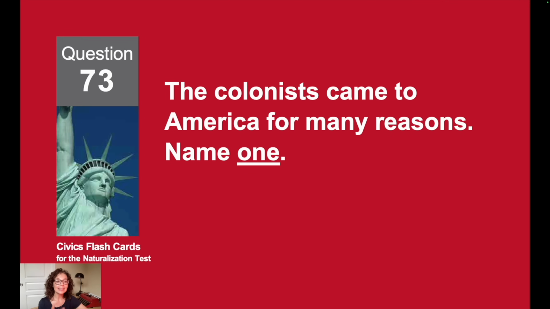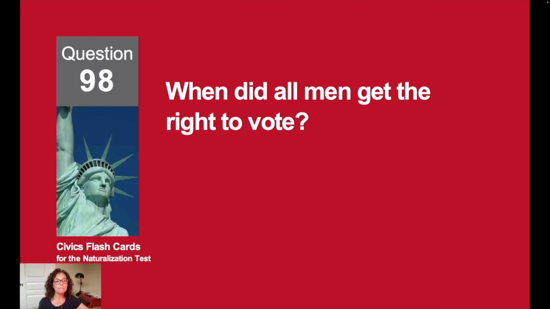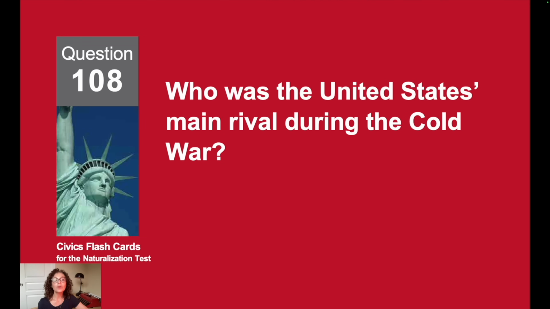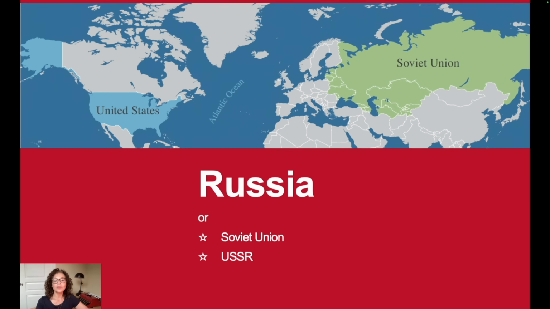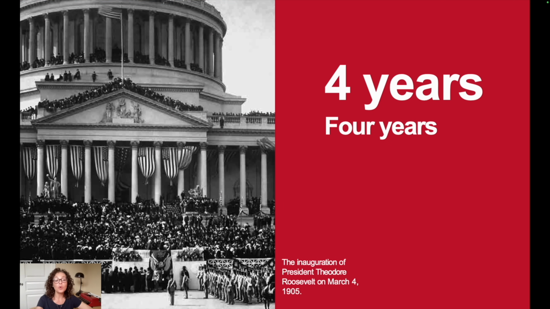The colonists came to America for many reasons. Name 1. For freedom. When did all men get the right to vote? After the Civil War. Who was the United States' main rival during the Cold War? Russia. The President of the United States is elected for how many years? 4 years.